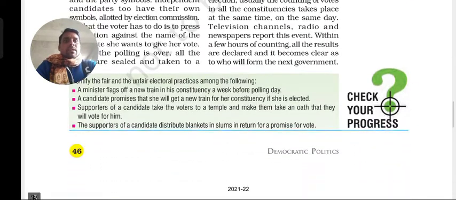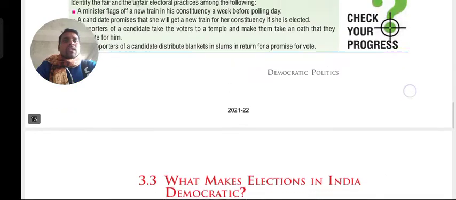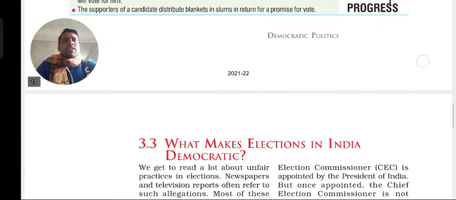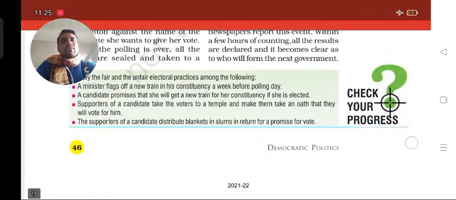I think you have a clear idea about how the election process takes place in the country. Further, we will be talking about what makes the election in India democratic. I hope you have understood how elections are conducted in our country.